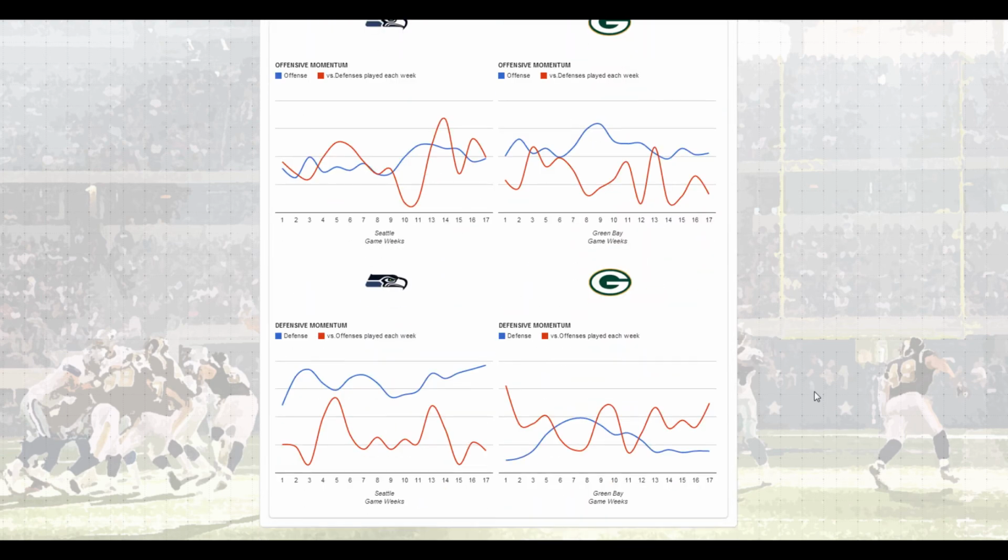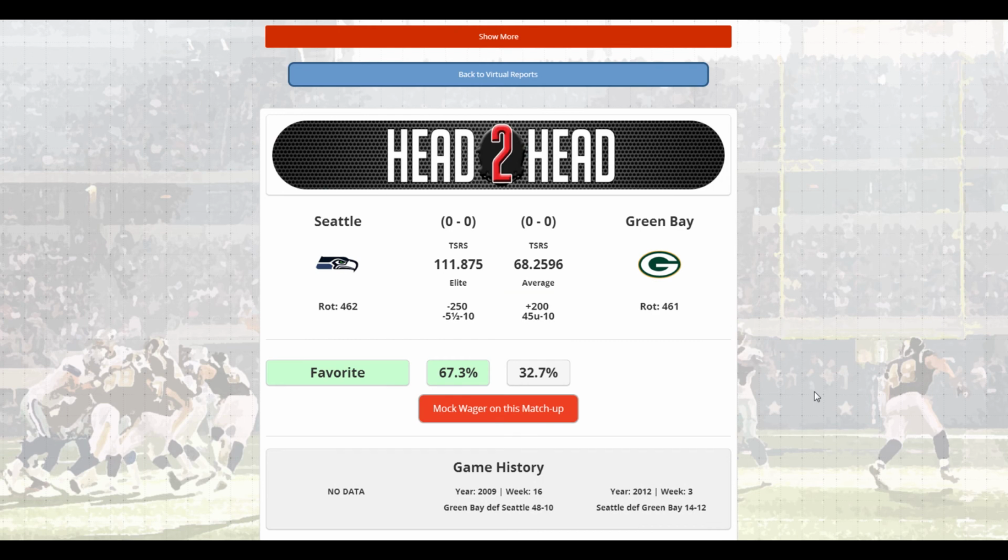Quite a bit of information on here, a lot of information to digest. So I'm not going to show you mock wagers right now, but I'll do mock wagers in the next video when I show you how to properly forecast a team.